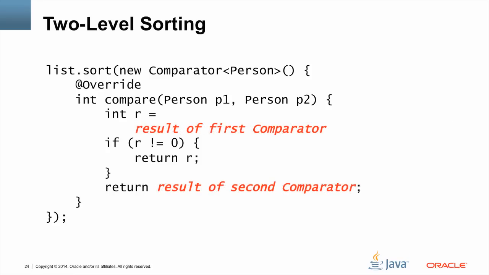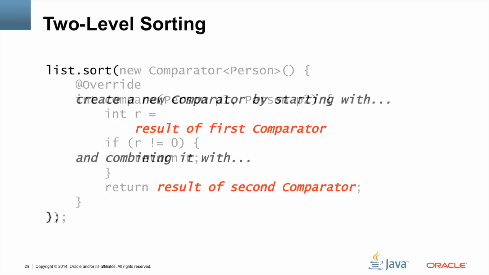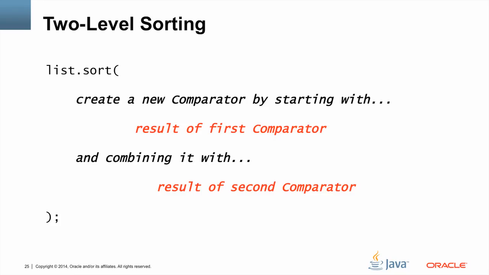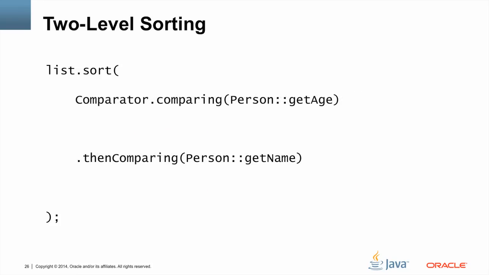This looks fairly complicated, but if we break it down, we can see that it's like combining two comparators. We call the first one. If the result is unequal, we're done. If the result is equal, we call the second comparator and return its result. We can use higher order functions to take two comparators and combine them into one. This is a higher order function because it takes two comparator functions as arguments and returns another function, which is a comparator that is a combination of the two comparators passed as arguments. Here's what that looks like in code.